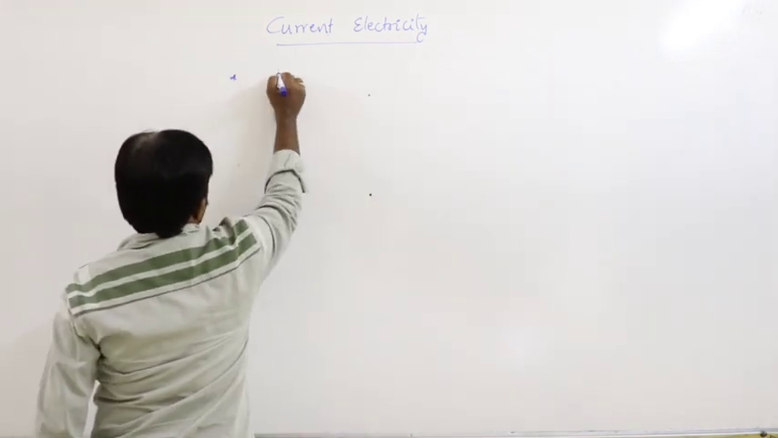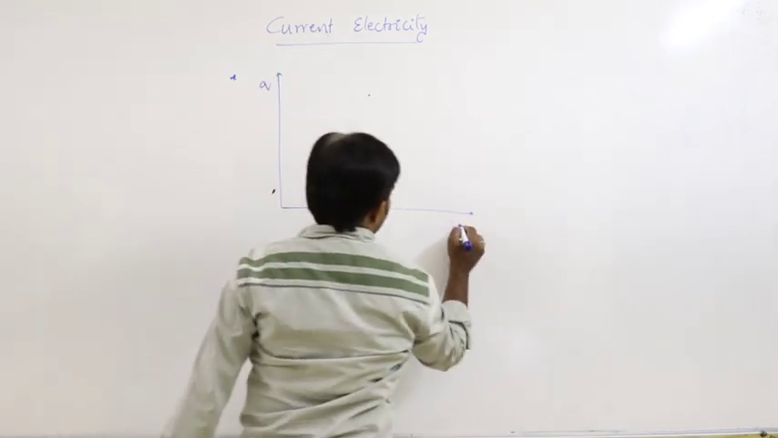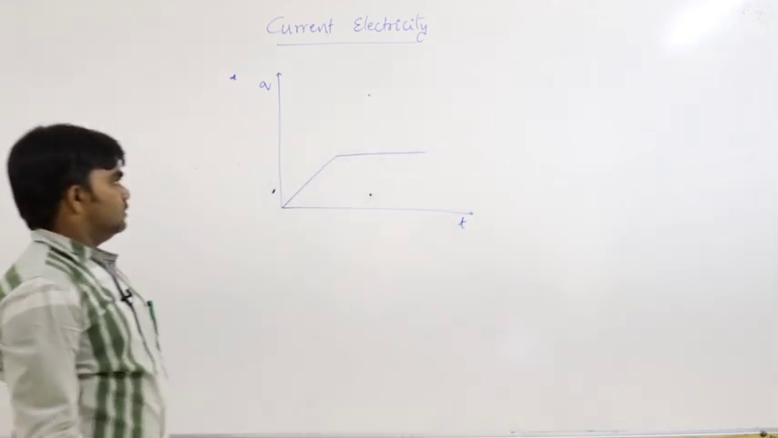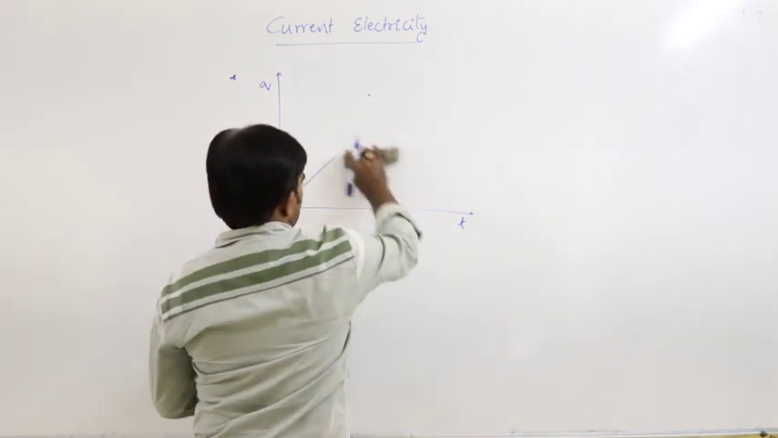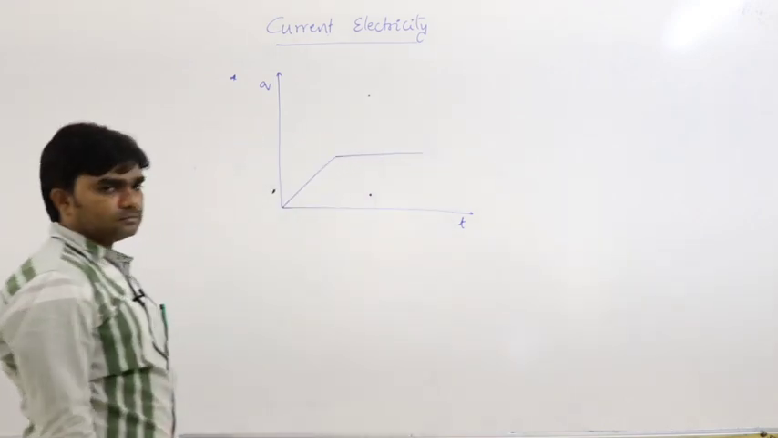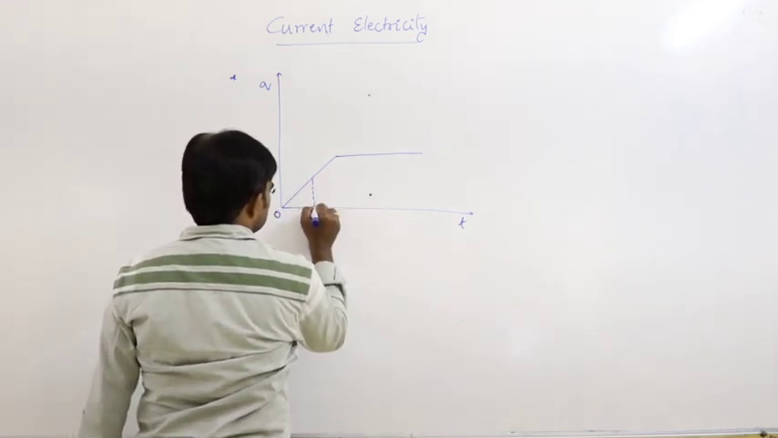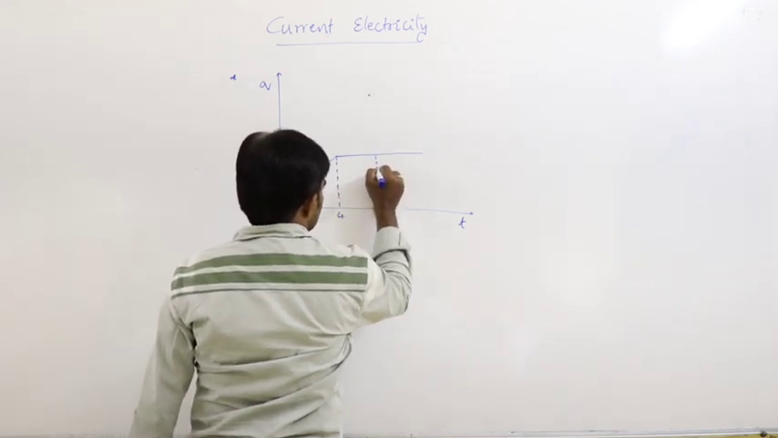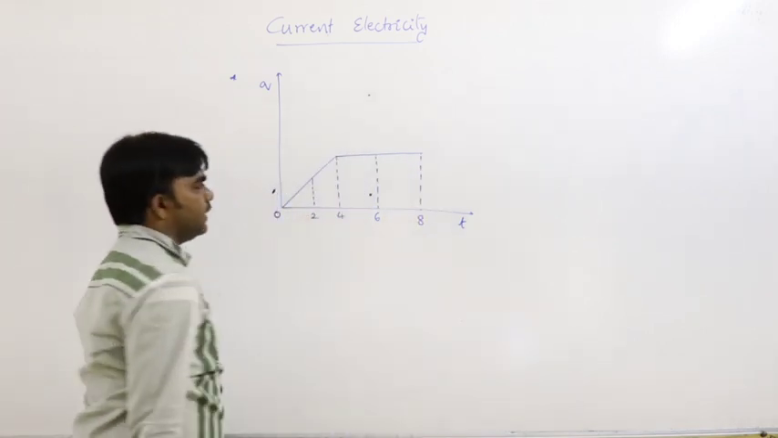For example, this is Q and this is T. The shape of the graph will be like this. This is the shape of the graph. Right. Here it is 0. So 2 seconds, 4 seconds, 6 seconds, 8 seconds time, let us say.